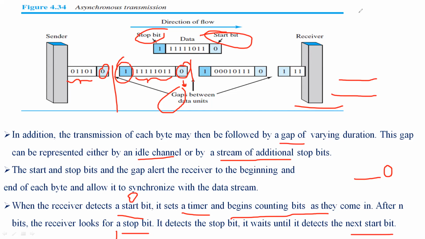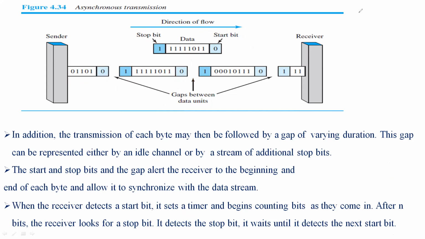So this is how the asynchronous process is taken up. They are using three different things in order to get an alert of different data streams, that is a stop bit, start bit, and gap.